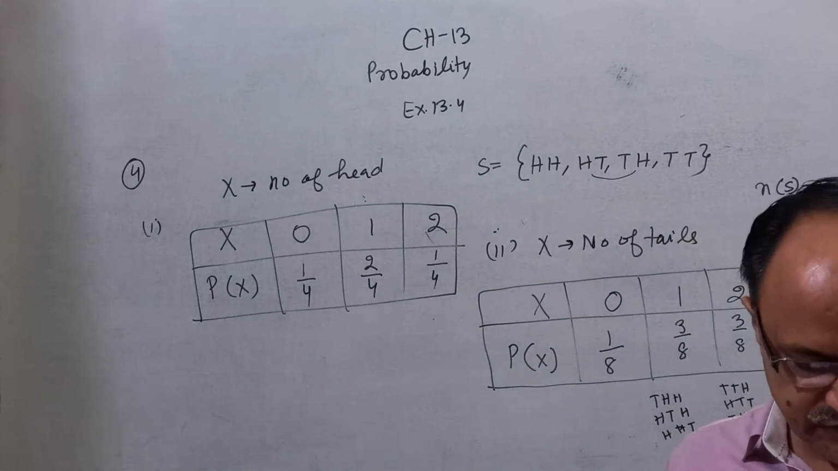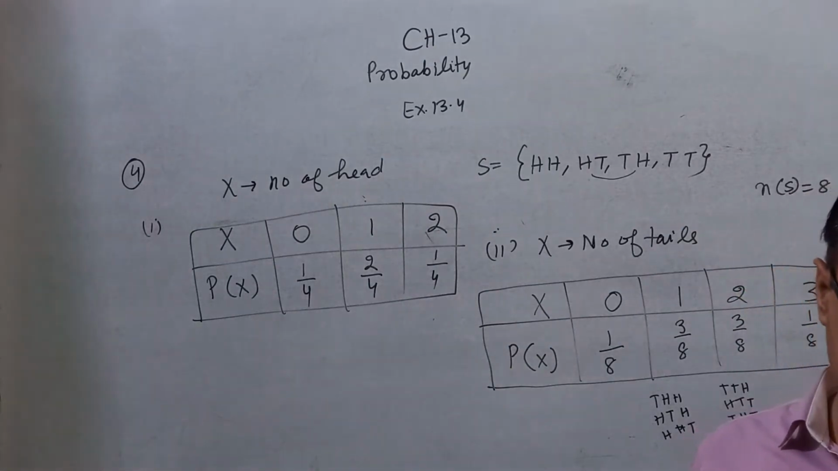Similarly, you can find the number of heads in 4 tosses of a coin.